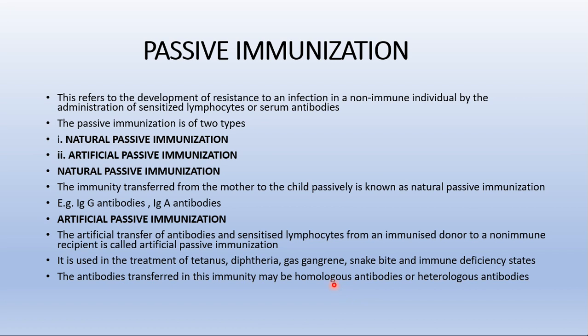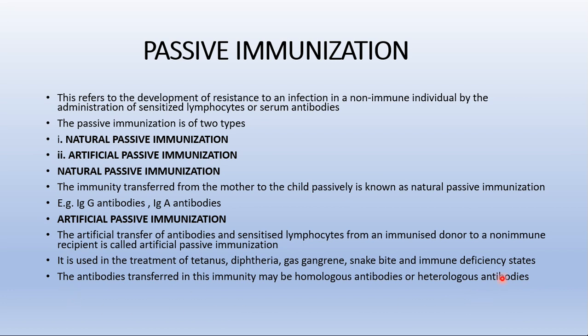When antibodies are transferred between two individuals of the same species, that is man to man, they are called homologous antibodies. What are heterologous antibodies? When antibodies of one species of animal are transferred to another species, from horse to man or vice versa, from man to horse, they are called heterologous antibodies.